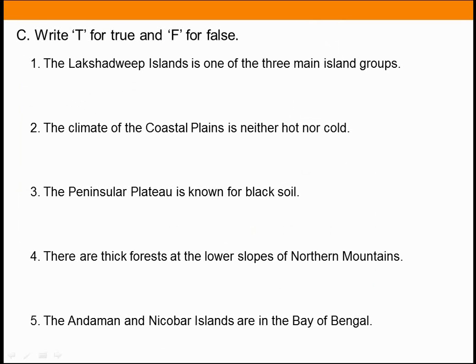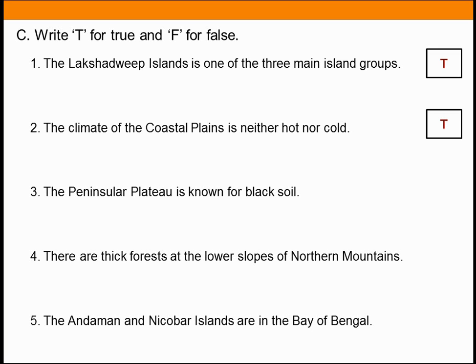Next, let's see the true or false. In this, you are going to write T for true and F for false. The first one, the Lakshadweep Island is one of the three main island groups. True or false? Yes, true. The climate of the coastal plains is neither hot nor cold. The answer, true.